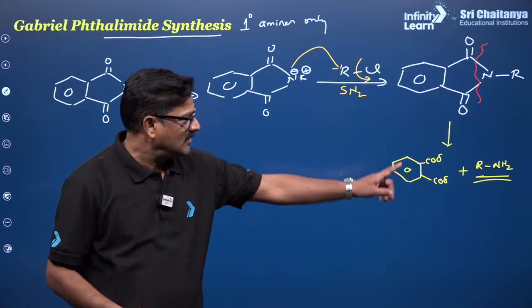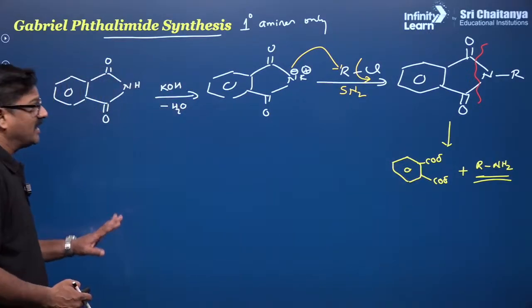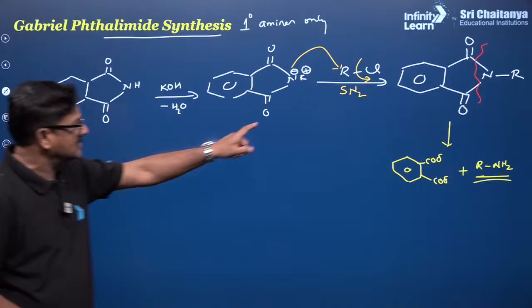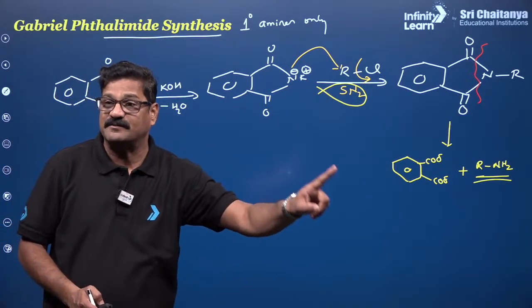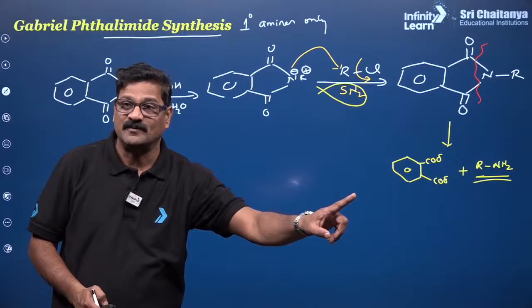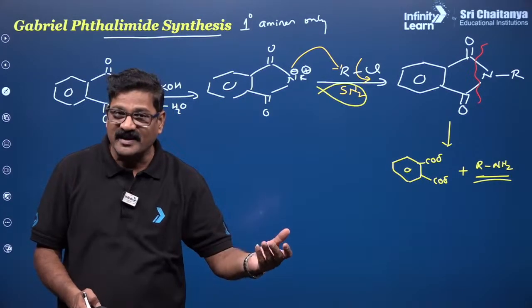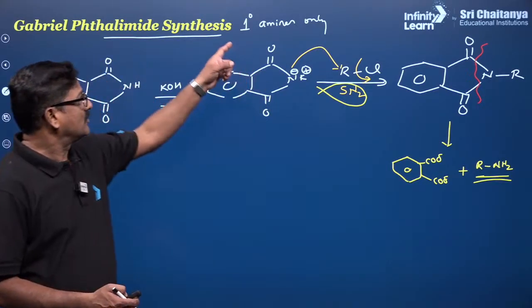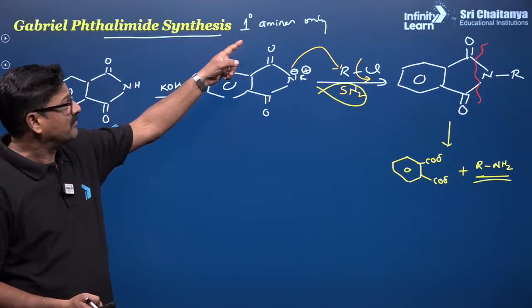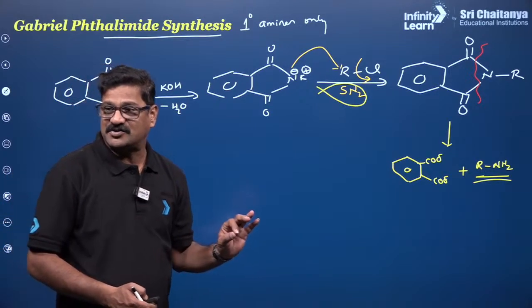And only alkyl amines can be prepared. Aniline is not prepared, because this reaction is SN2. This can come as assertion reasoning, statement 1 and statement 2. So the reaction may be complicated. You need not write the reaction in the examination. The question is that only primary amines are prepared. Understand, Govinda?